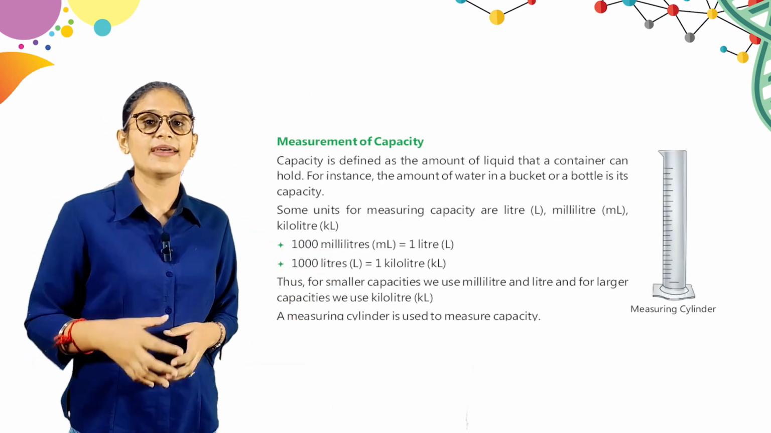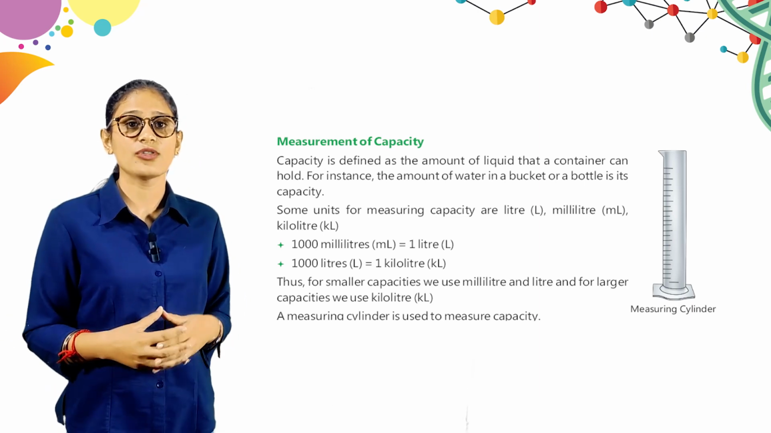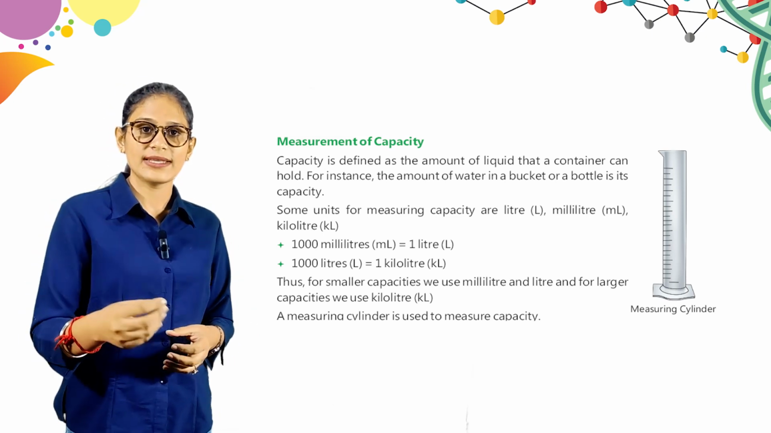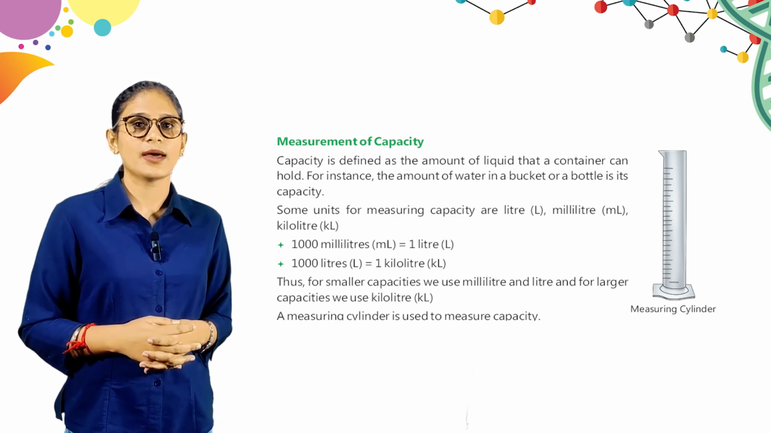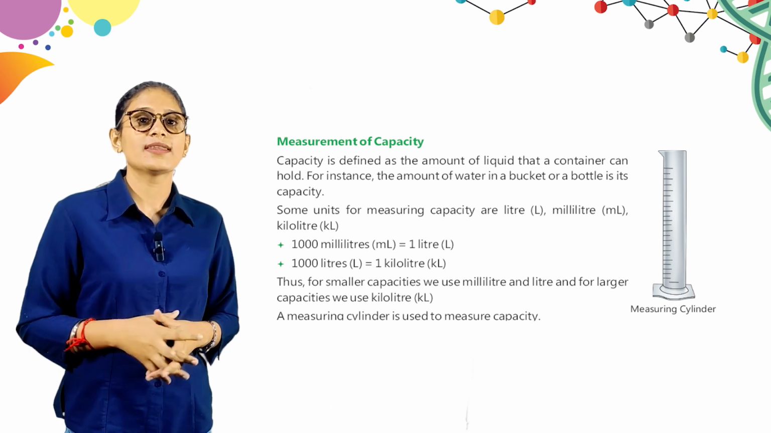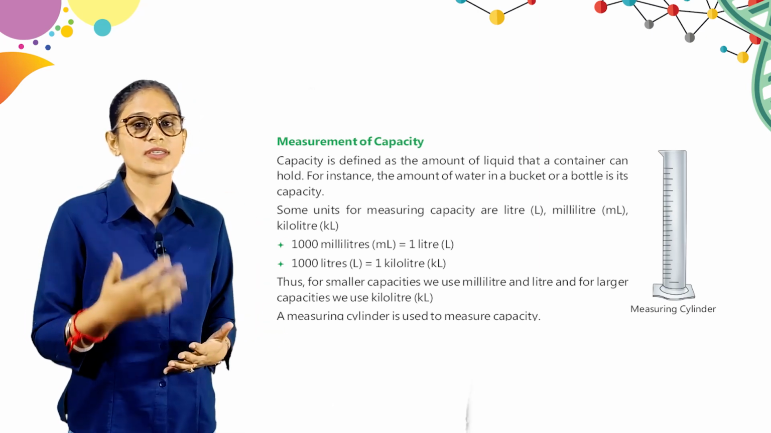Okay, students, here is measurement of capacity. Capacity is defined as the amount of liquid that a container can hold. तो बच्चे capacity क्या होती है? वो amount of liquid जो एक container hold कर सकता है. For instance, the amount of water in a bucket or a bottle is its capacity. Some units of measuring capacity are liters, milliliters, kiloliters.